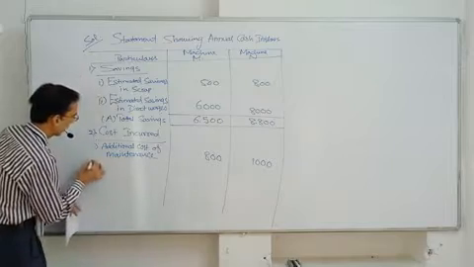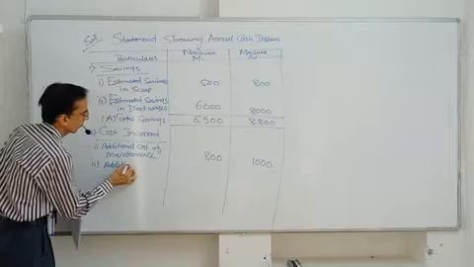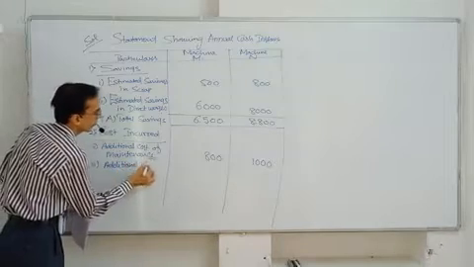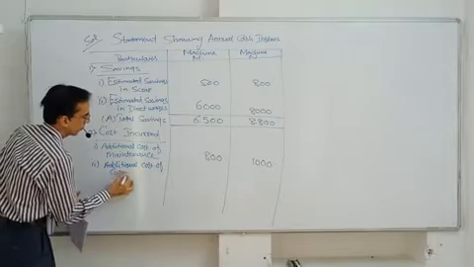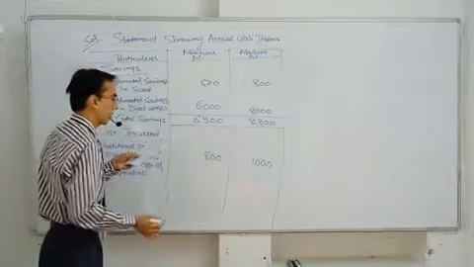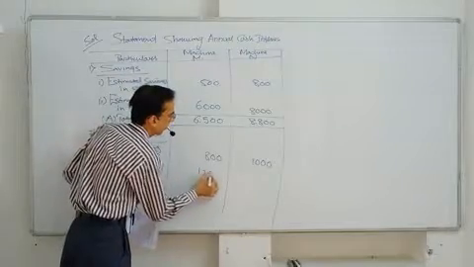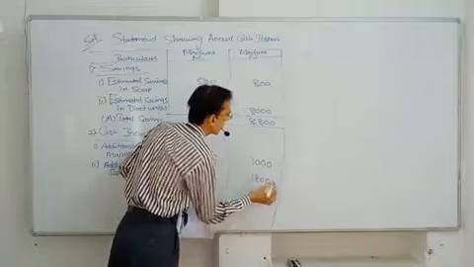Second point is additional cost of supervision. सुपरविजन स्टाफ के लिए कितना खर्चा लगा? 1,200 and 1,800.